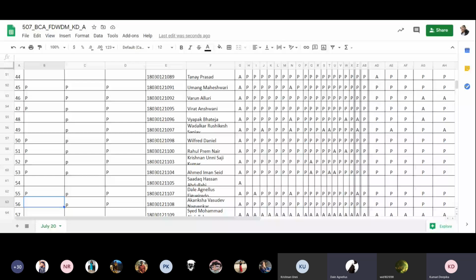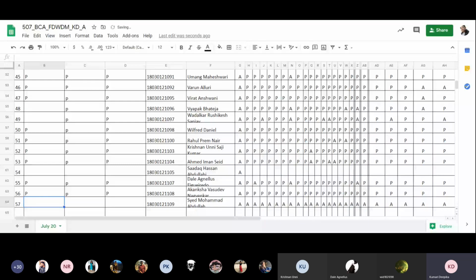108 Akanksha. 109 Syed Muhammad Abdullah.